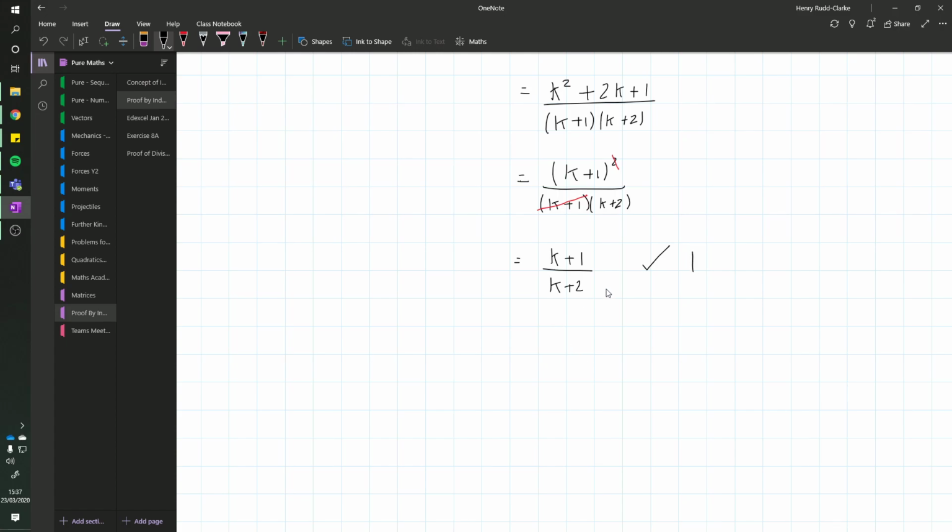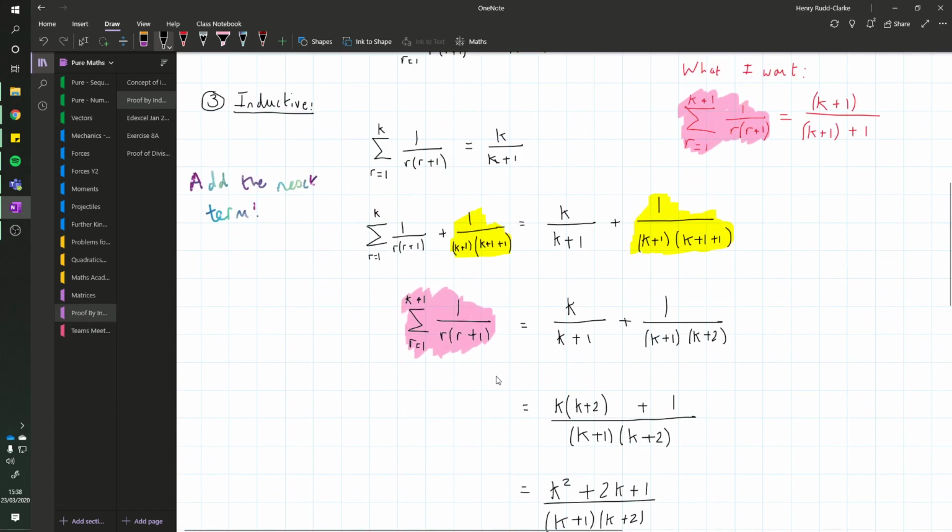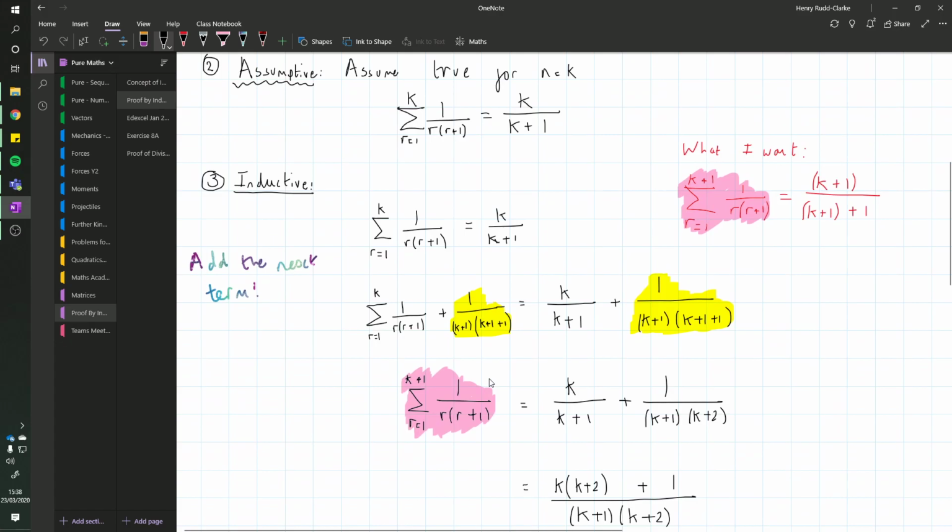So if we assume that it's true for n equals k, it implies it's true for n equals k plus 1. Because what I did was I took my assumption and did a pretty simple piece of maths to it.